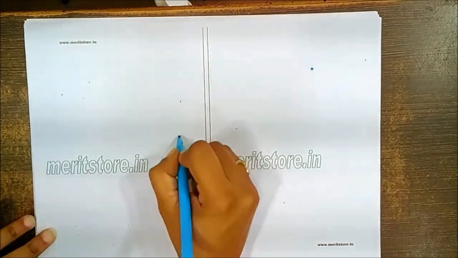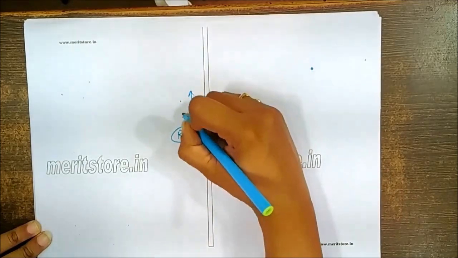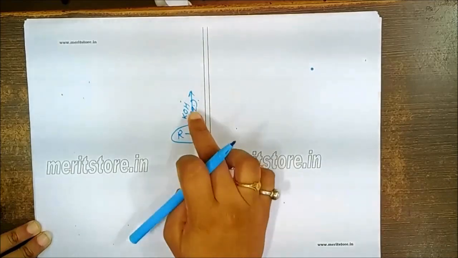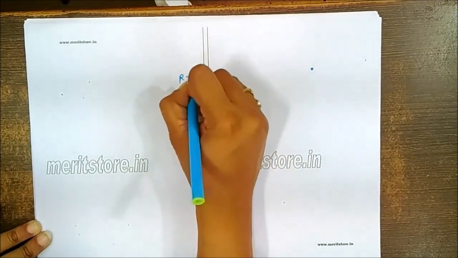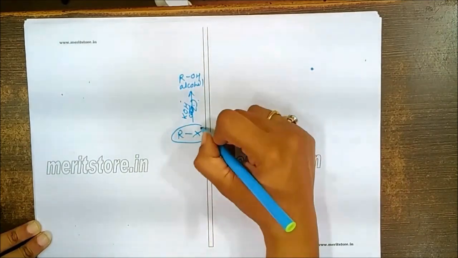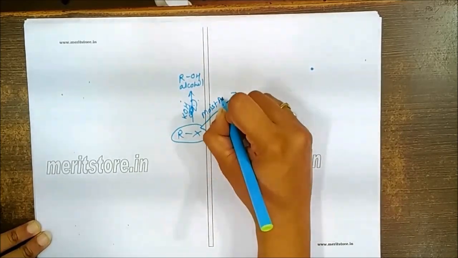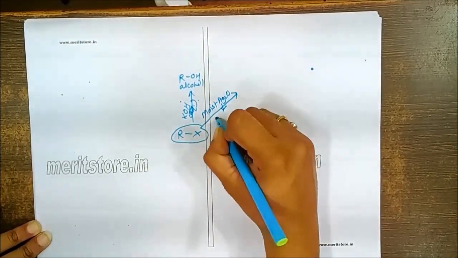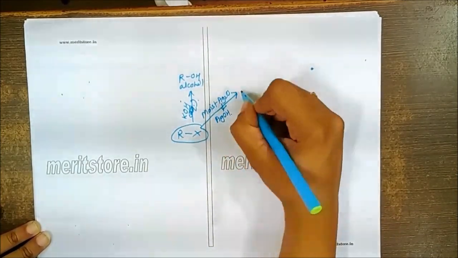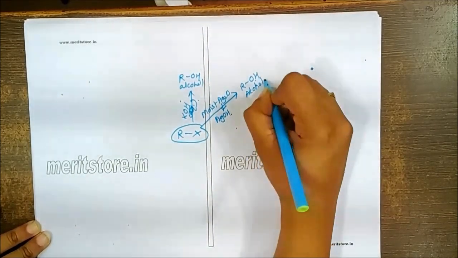Now when we talk about reactions of alkyl halides, if you allow this to react with KOH, we'll take aqueous KOH, there will be just an exchange of nucleophile and you will get formation of the corresponding alcohols. So here X is replaced by OH. Instead of KOH, we can also use moist silver oxide. The meaning of moist silver oxide is AgOH only. So we can have a halogen exchange again with OH so as to get the formation of alcohols. So to get the alcohols, we have two different methods.